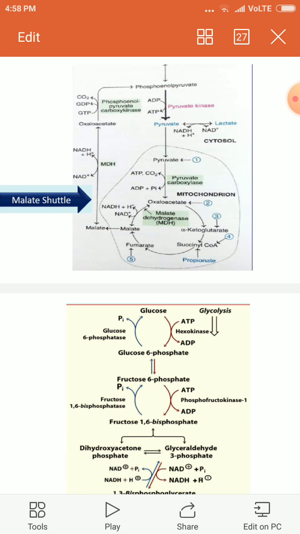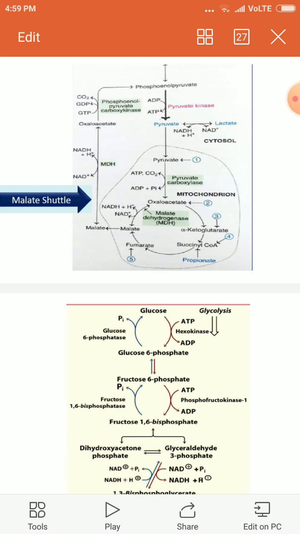Once phosphoenol pyruvate is formed, you can see in this slide, pyruvate to phosphoenol pyruvate, across the cytosol and the mitochondrion. The conversion of pyruvate to oxaloacetate takes place in the mitochondrion by the enzyme pyruvate carboxylase. It involves a carbon dioxide molecule supplied by the bicarbonate ion, where biotin is required as a cofactor.